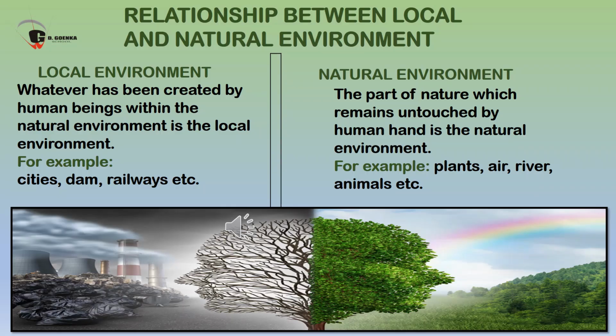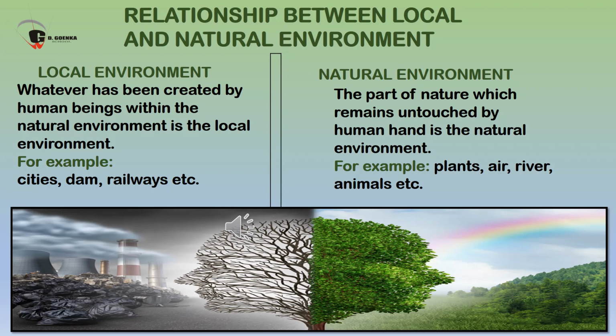Now kids, relationship between local and natural environment. Whatever has been created by human beings within the natural environment is the local environment. So dear children, as you all know, the local environment is the environment that is created by human beings within the natural environment. So the examples are cities, dams, railways, etc.